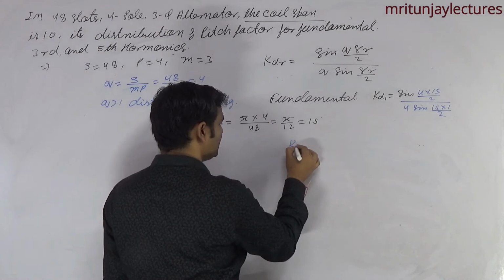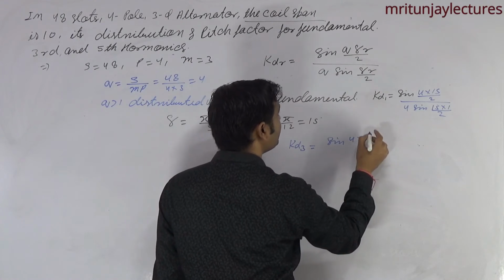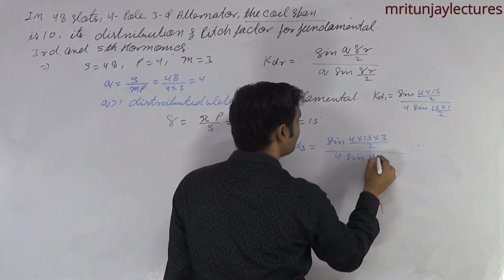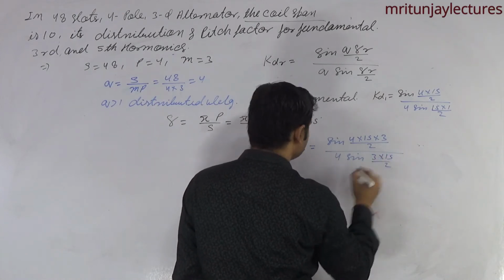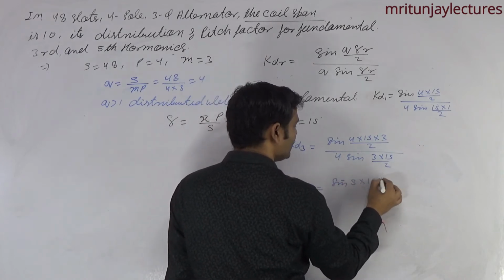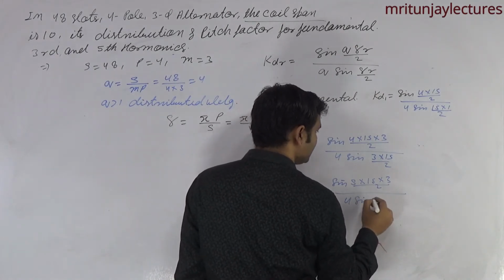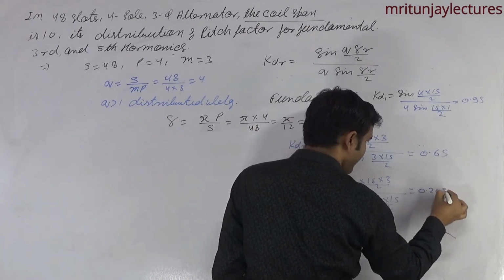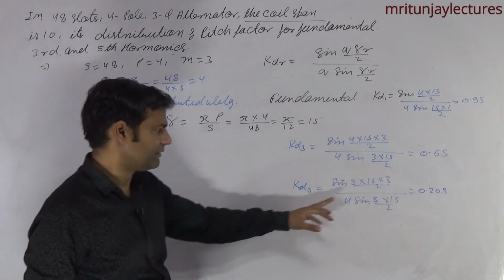Okay. What about Kd3? That is sin of Q, which is 4, into 15 into 3 divided by 2, whole divided by 4 sin 3 into 15 divided by 2. And what about Kd5? Sin of 4 into 5 into 15 divided by 2, whole divided by 4 sin 5 into 15 by 2. Okay. Kd1, Kd3 and Kd5 like this one.